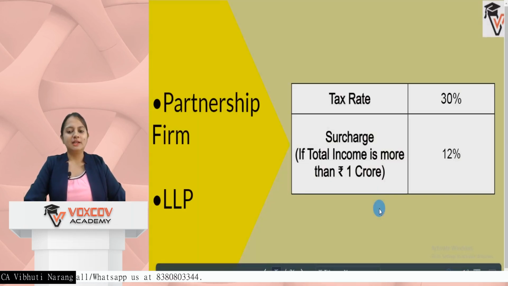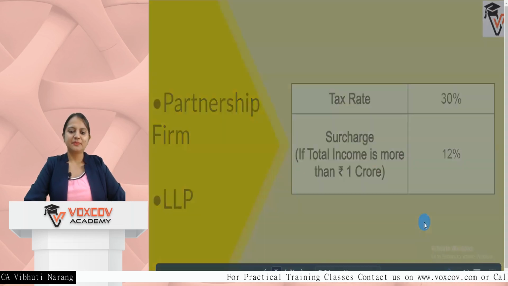Next, partnership firm and LLP. So the tax rate in this case is 30%, and the surcharge, when total income is more than 1 CR, is 12%.